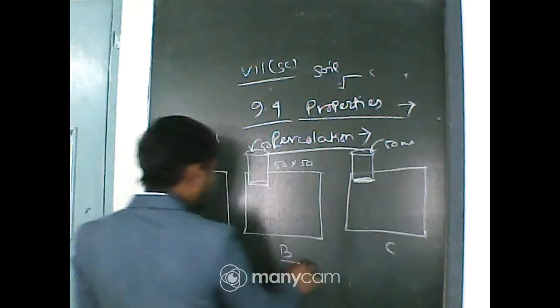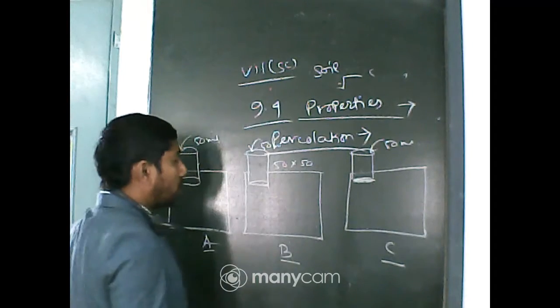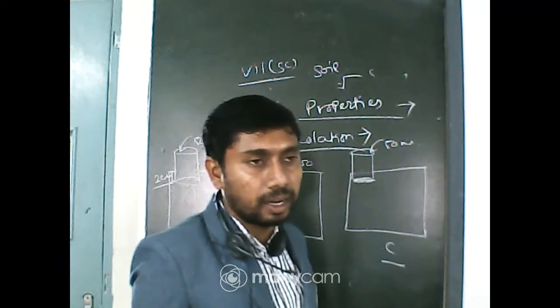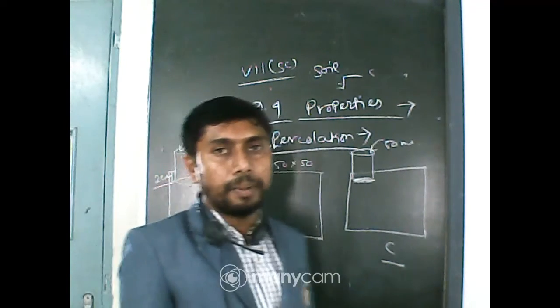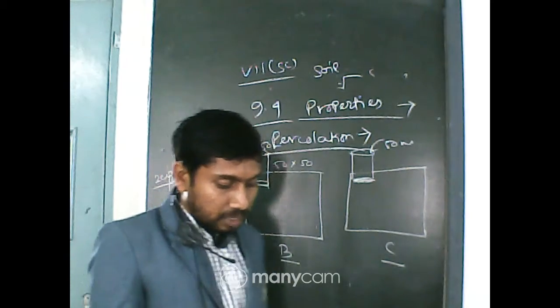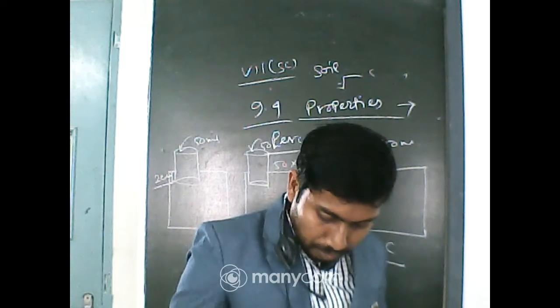So A, B and C. In whichever one the percolation rate is higher, that soil is highly porous. Now there is a mathematical expression also. Look at page number 101.